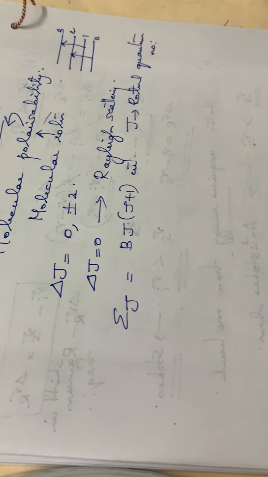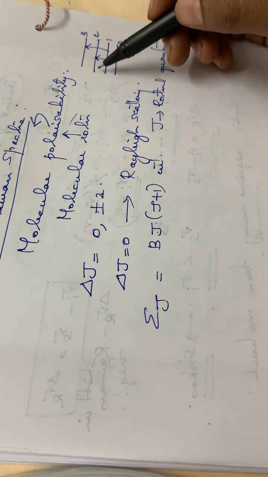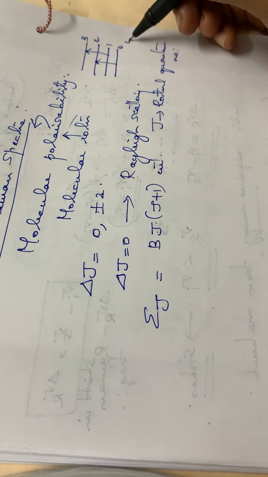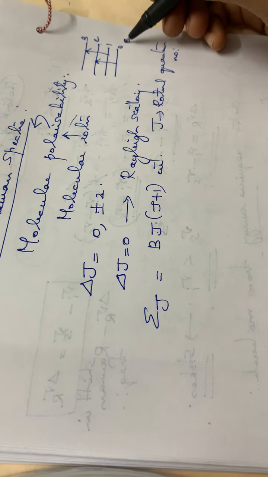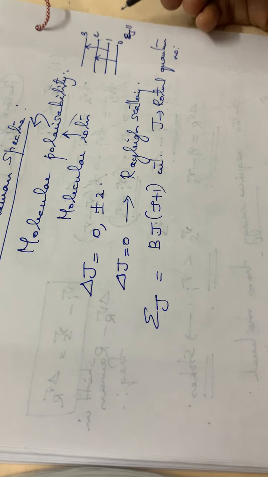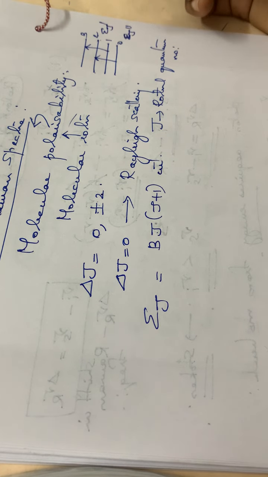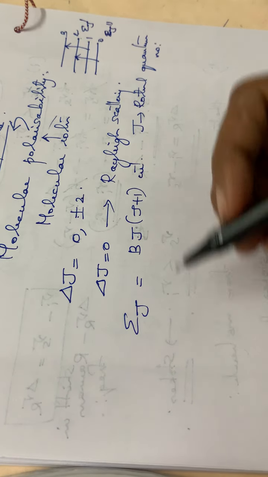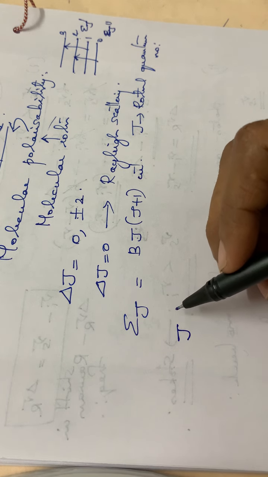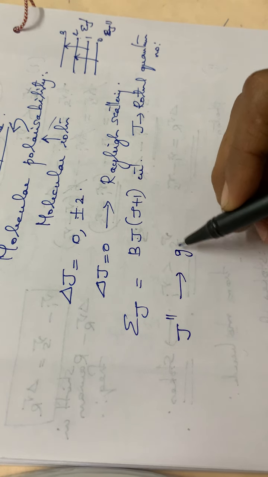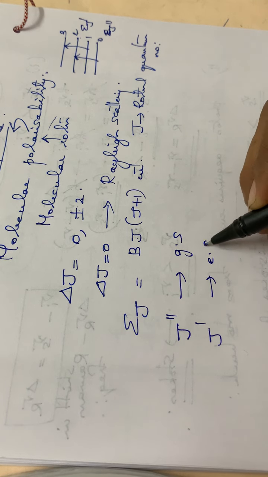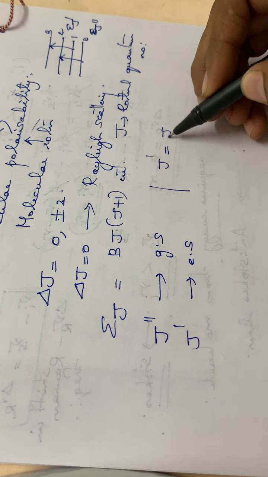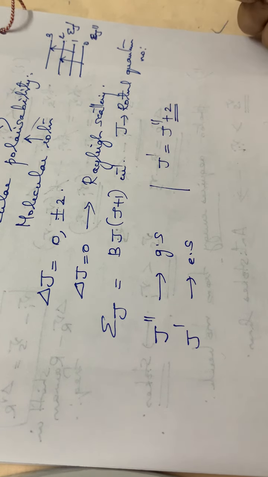Then we have to find out the energy difference between any two energy levels. Suppose we represent the ground state as epsilon J double dash, and the higher energy level as epsilon J dash. There is a difference of +2 between these two, isn't it? Or we can write it as, let J2 dash be the ground state, and J dash the excited state. So we can write J dash is equal to J2 dash plus 2, isn't it? There is a difference of +2.